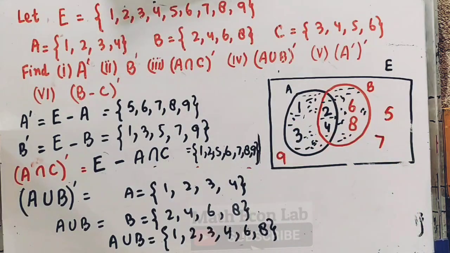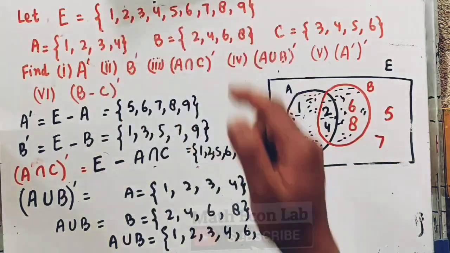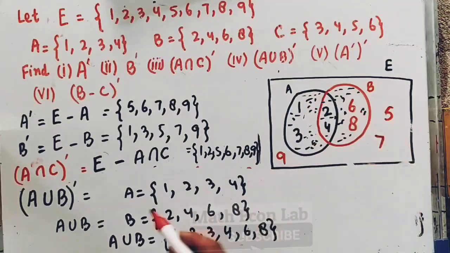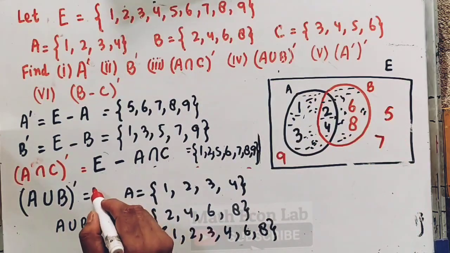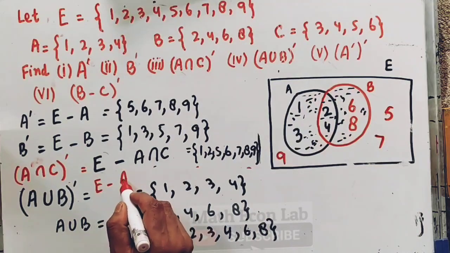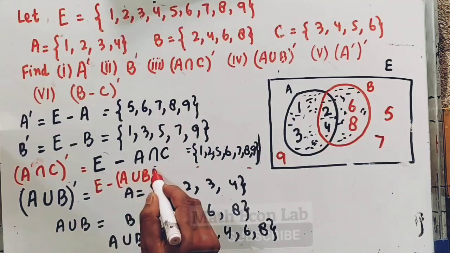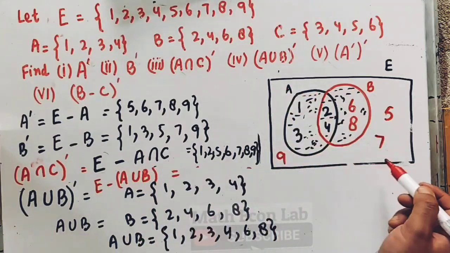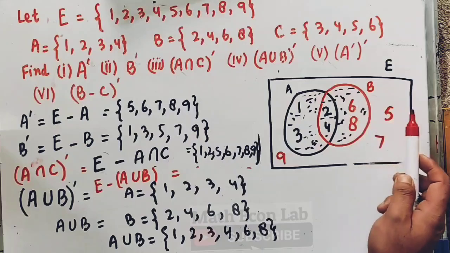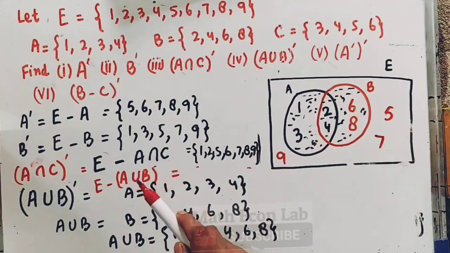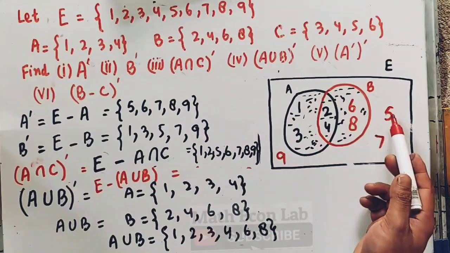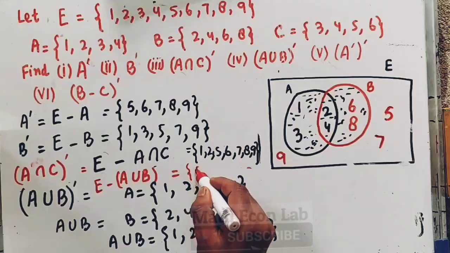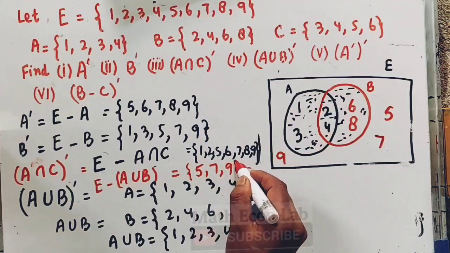Since the universal set is from 1 to 9, this is our A union B. Then A union B complement will be equal to the universal set minus A union B. When we subtract A union B from the universal set, we get A union B complement, and here you can see we will have 5, 7 and 9.